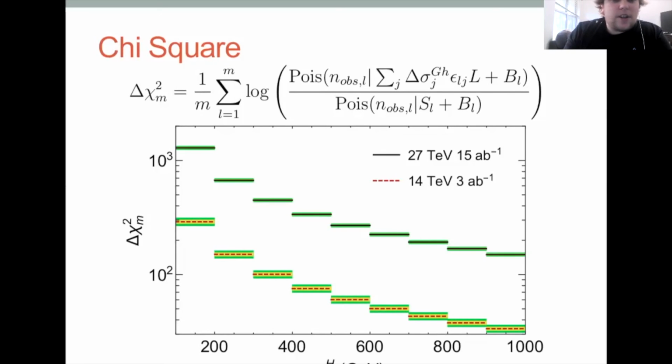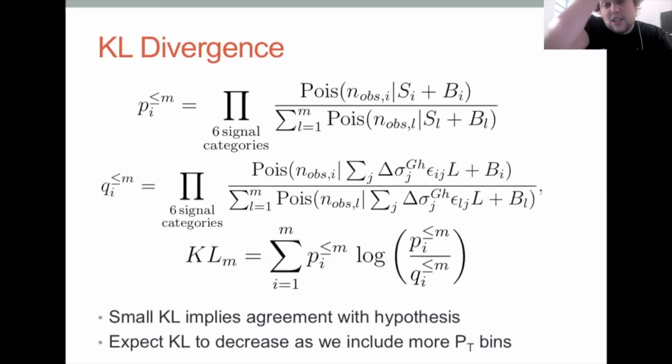But you could argue that while your chi-squared is getting smaller, your errors are getting worse, and so there's maybe some devious nature in this chi-squared. Maybe it's not telling the whole story. And so we wanted to go one step further. We looked at something called a KL divergence, which is to basically take ratios of likelihood distributions for one hypothesis versus the other. It's similar to chi-squared in that small KL implies agreement with the hypothesis. We expect the KL to decrease as we include more PT bins, but it's a little more robust than the chi-squared.